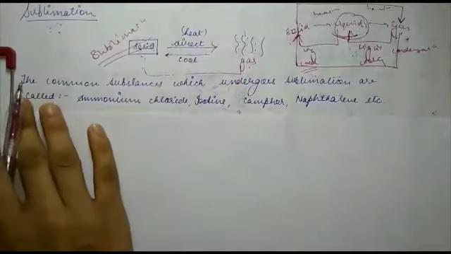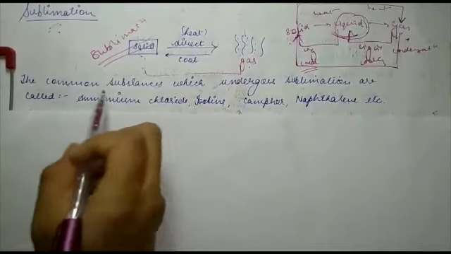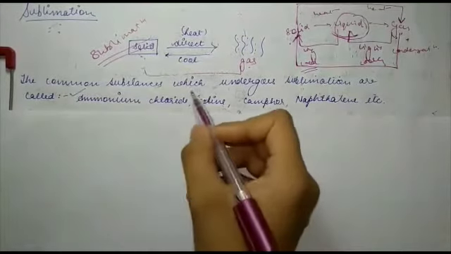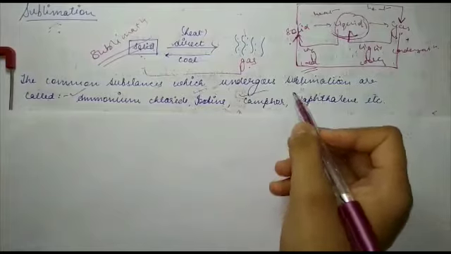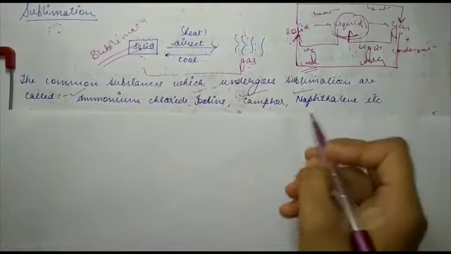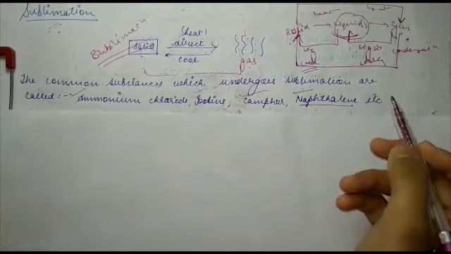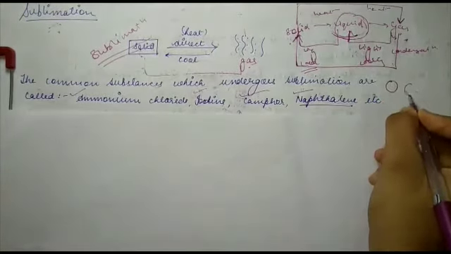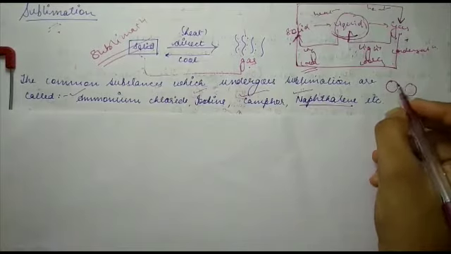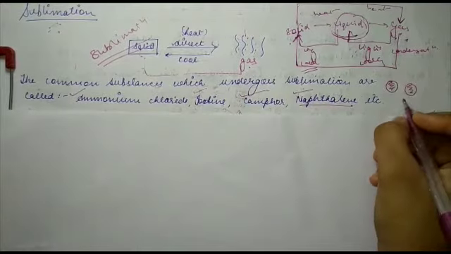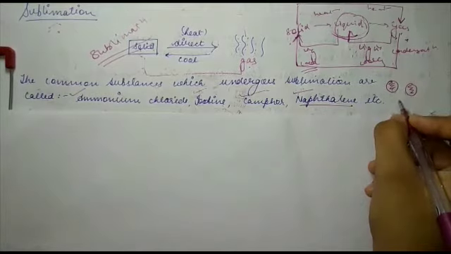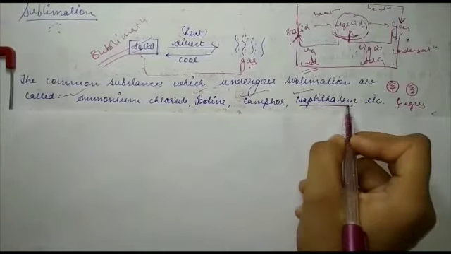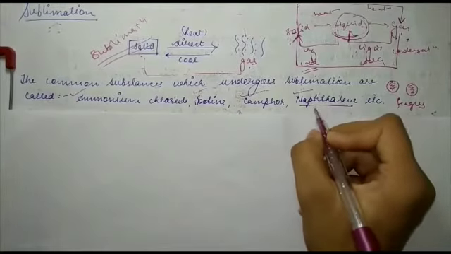Okay, so here some examples are given. The common substances which undergo sublimation are ammonium chloride, iodine, camphor, naphthalene, etc. You know what naphthalene is? Many times your mother has put some white balls in boxes or cupboards, so that your clothes do not get any fungus or insects.